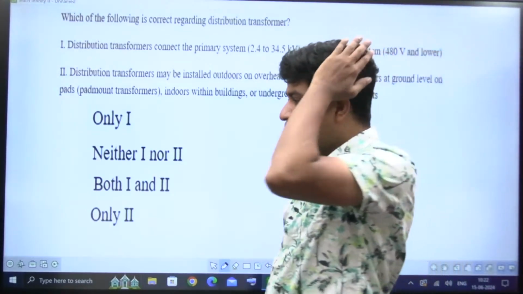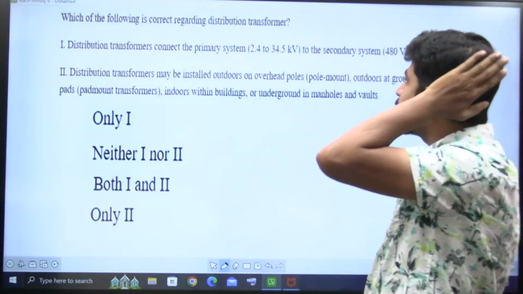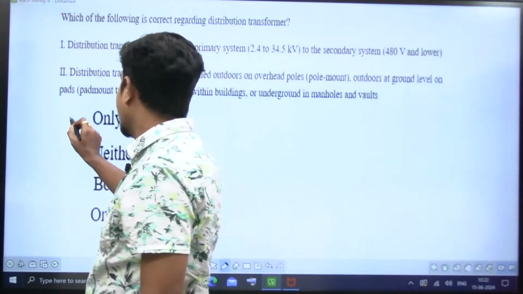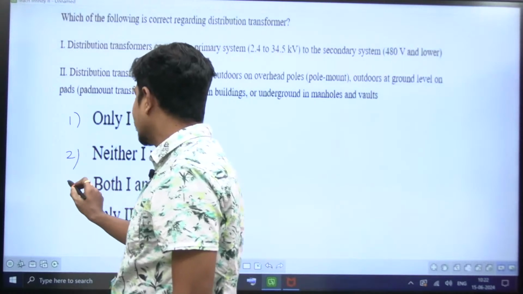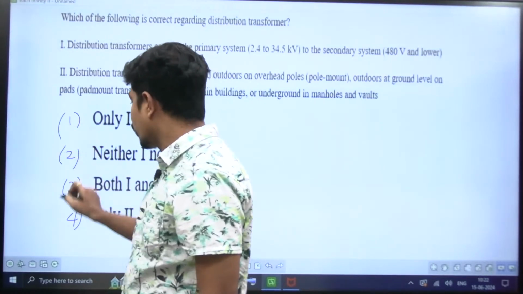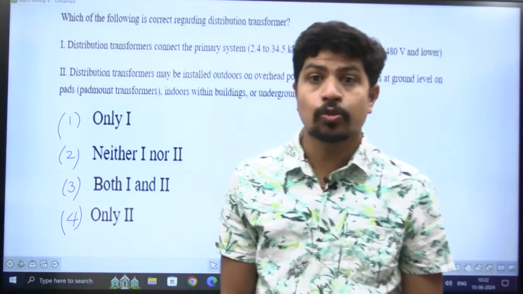Okay, read the question. Which of the following is correct regarding a distribution transformer? He is asking about the distribution transformer. Read it and try to give your answer, please. You know, transformers are of two types. One is the power transformer, the second one is the distribution transformer.